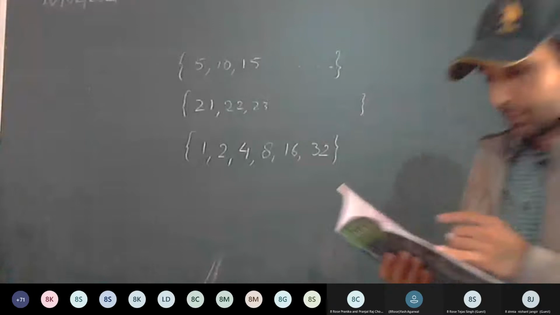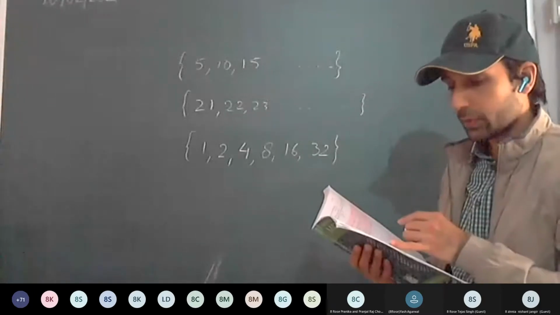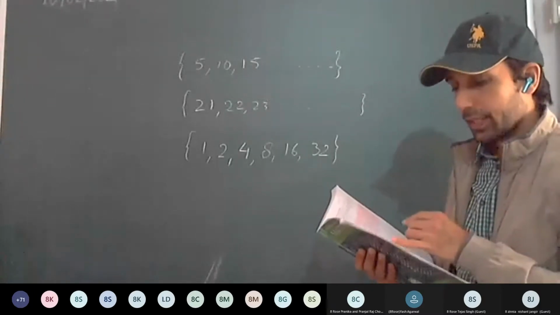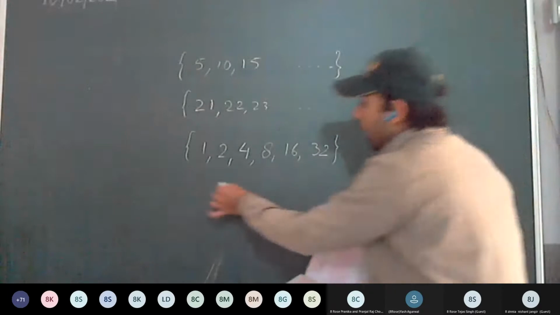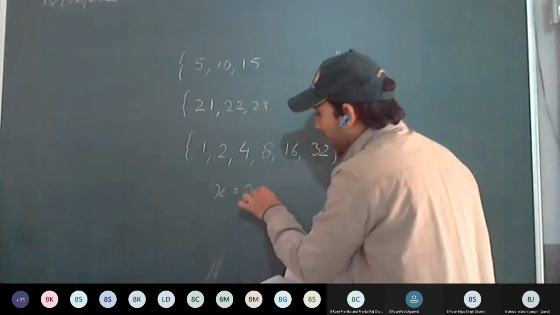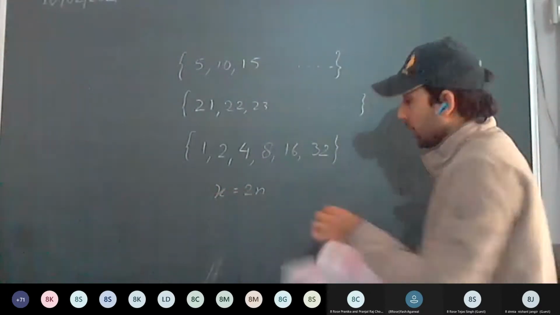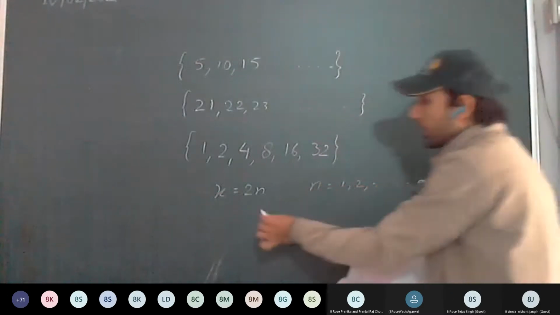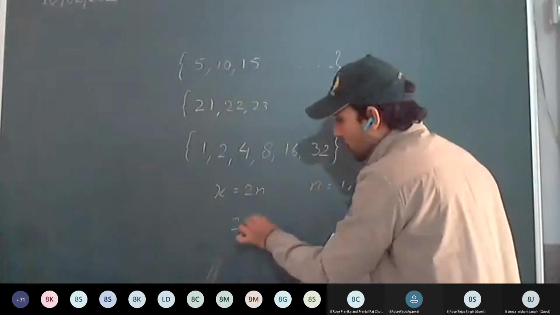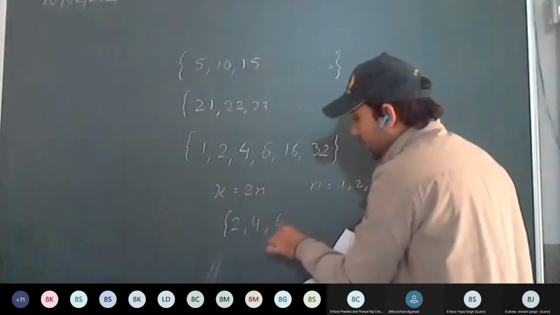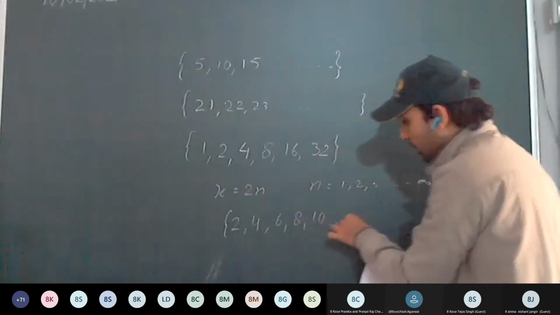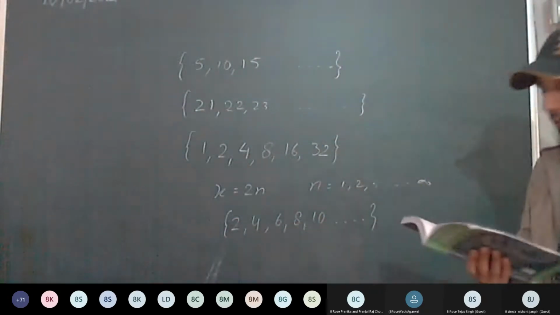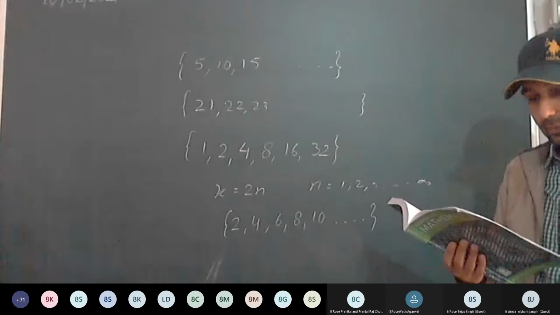Okay, next one. A equal to x such that x equal to 2n, where n is a natural number. So n equal to 1, 2, 3 up to infinity. Put it in. So the elements will be 2, 4, 6, 8, 10 up to infinity. Again, it is an infinite set.